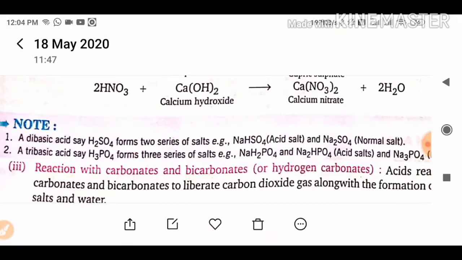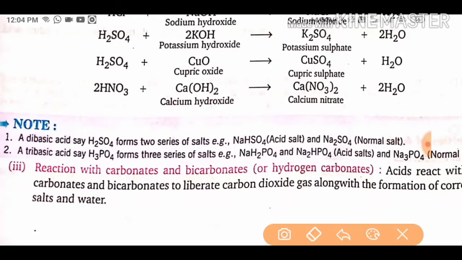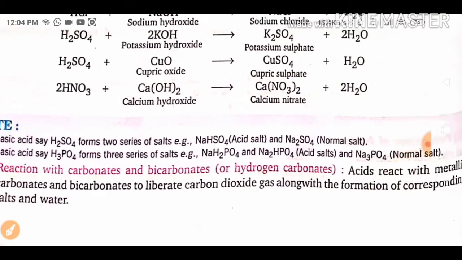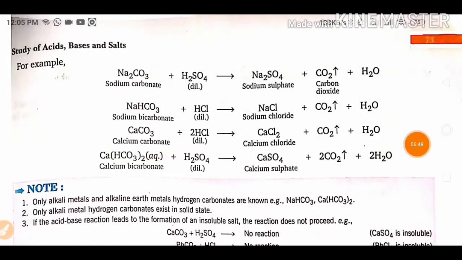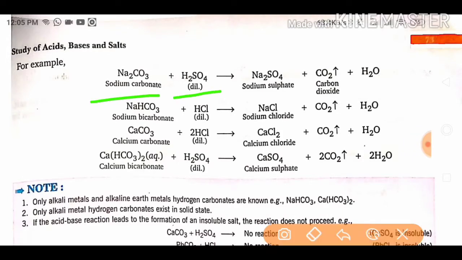Now the reaction of acid with carbonates and bicarbonates, or hydrogen carbonates. Acids react with carbonates and bicarbonates to liberate carbon dioxide gas along with the formation of corresponding salts and water. You can see an example here: sodium carbonate reacts with dilute H2SO4. It forms sodium sulfate, carbon dioxide gas is liberated here, and water is formed. Same as another example, sodium bicarbonate: when it reacts with dilute HCl, it forms sodium chloride.